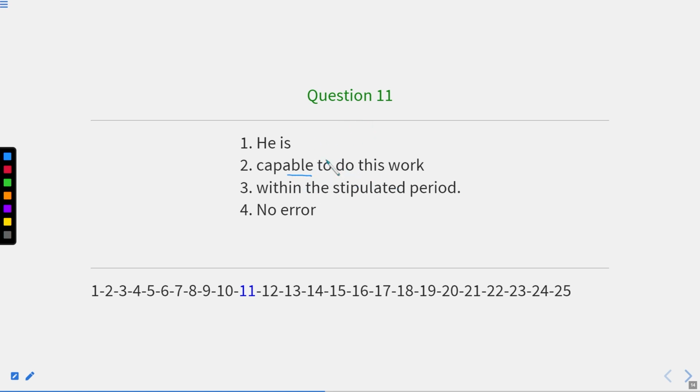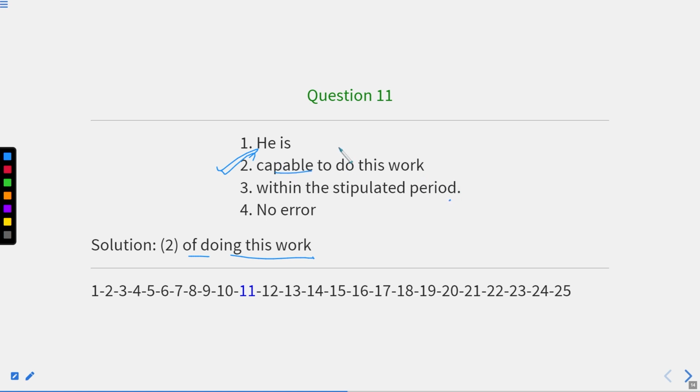Now after capable, we write of doing this work. Okay, so here the error is in part second. So it should be of doing this work. Okay, so he is capable of doing this work within the stipulated period.